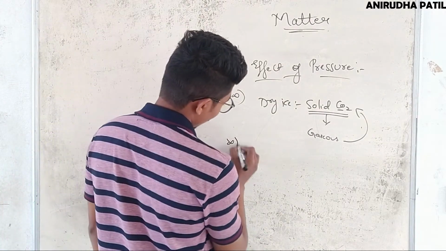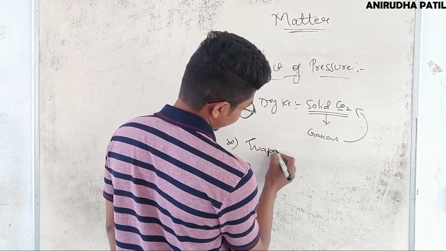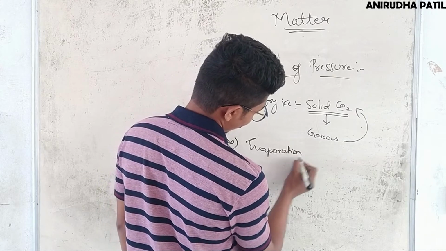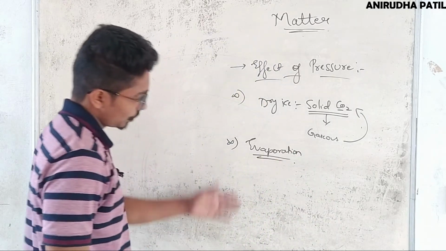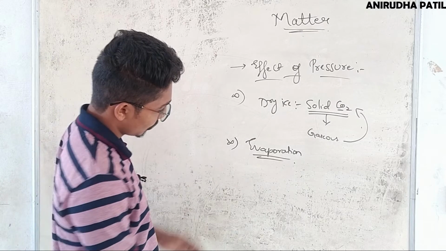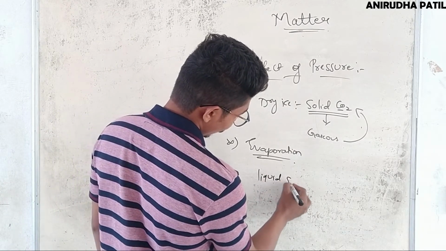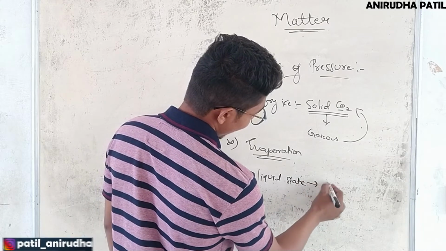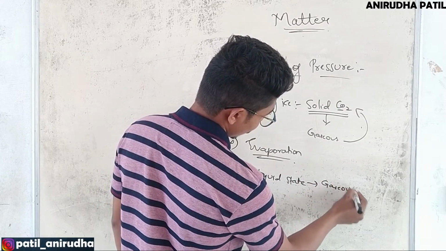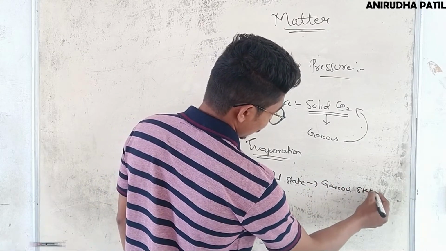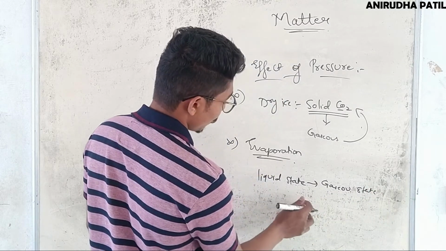Next comes the concept of evaporation. So evaporation is nothing but conversion of liquid state to gaseous state below its boiling point.